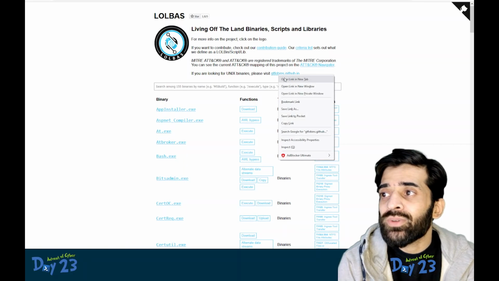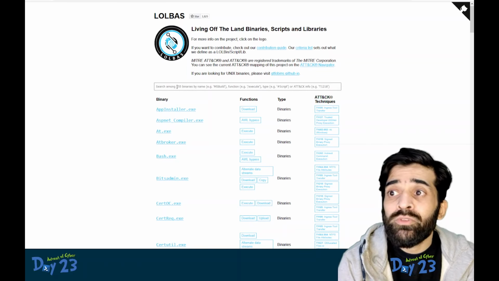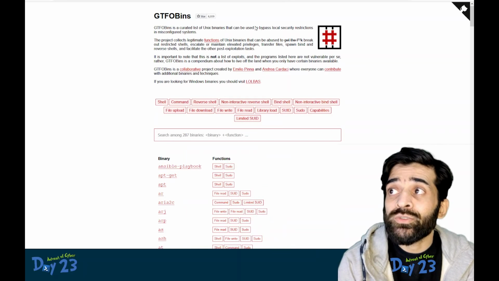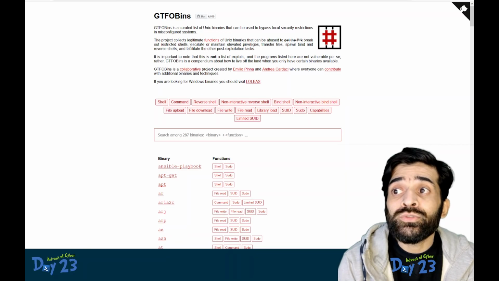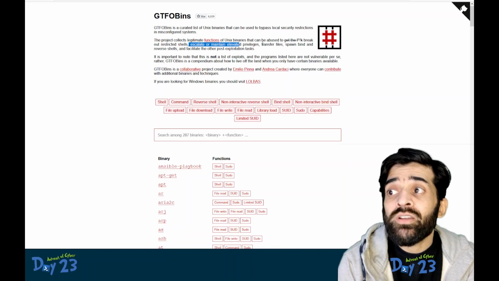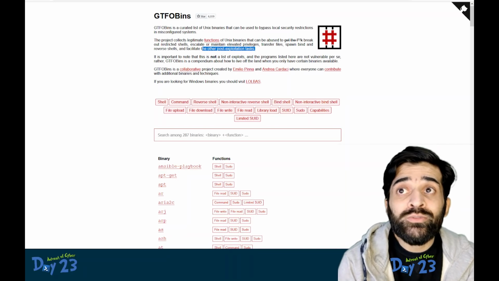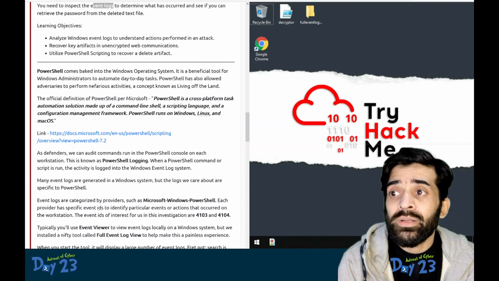So we have 155 Windows legit binaries that are used for this purpose. Linux has 287 binaries which are used by attackers to escalate privileges, transfer files, for the reverse shell and other post exploitation activities. This is a new word for maybe some of you, so I thought to explain it a bit.